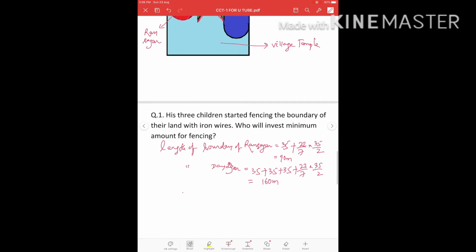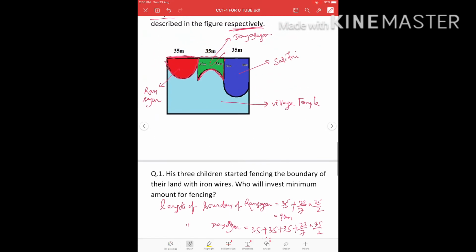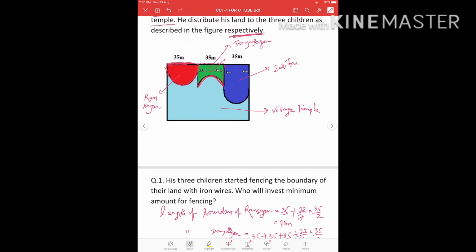Now let us find out the length of boundary of Savitri. See in the figure, for Savitri, the length is 35 meter here, 35 meter here, 35 meter here, and again a semicircular part here.